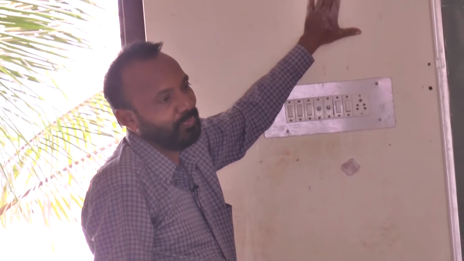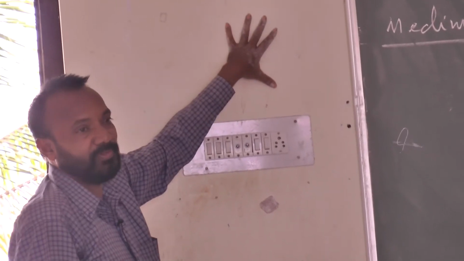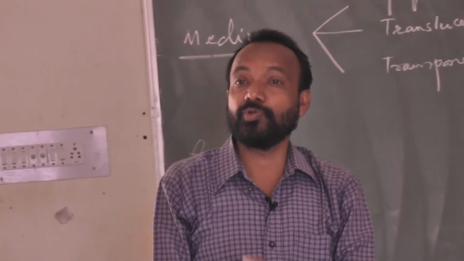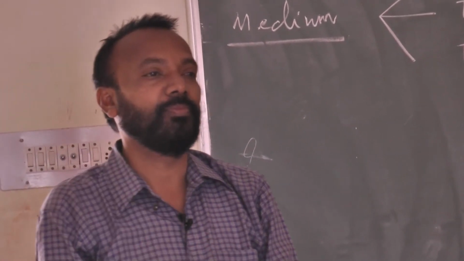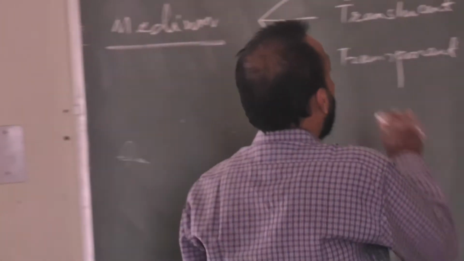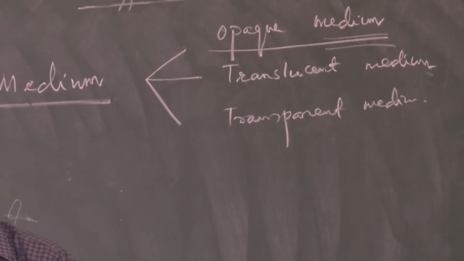No. That means what kind of surface is this? This is an opaque surface. So an opaque medium is that medium through which light energy never passes. Light energy never passes through, and that medium is called an opaque medium.